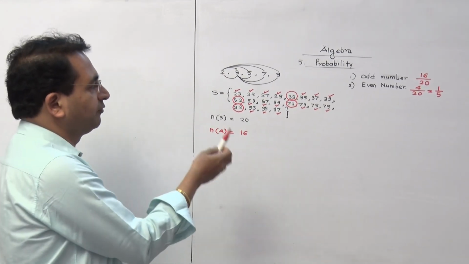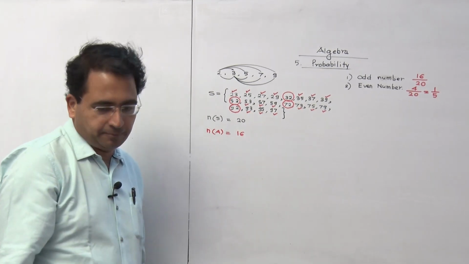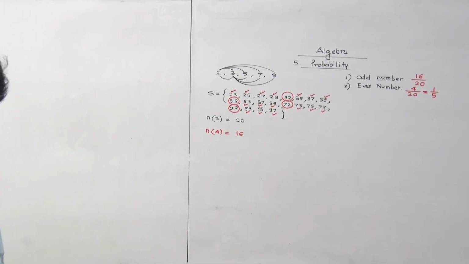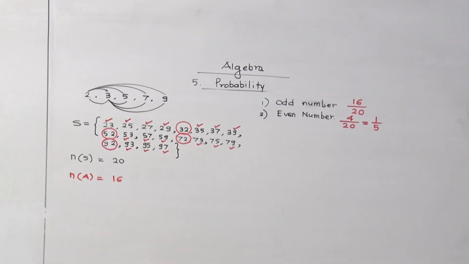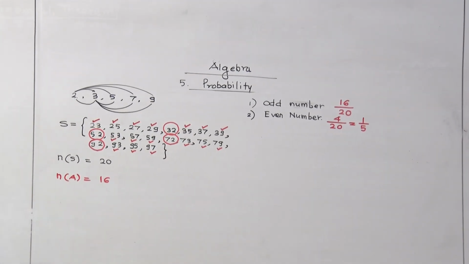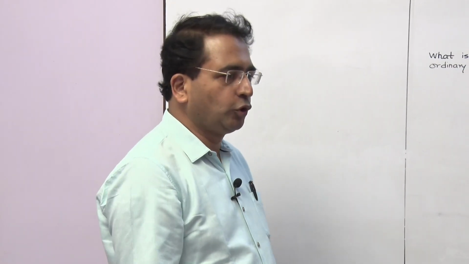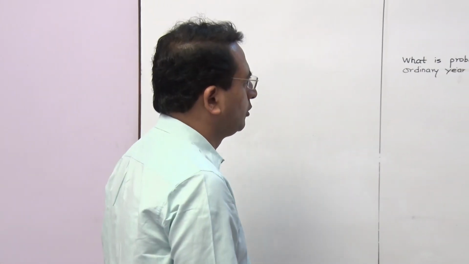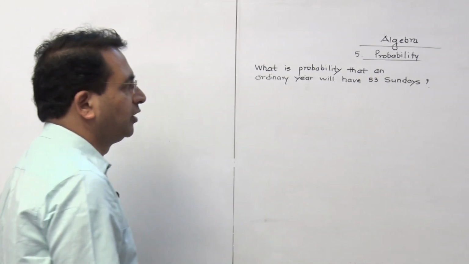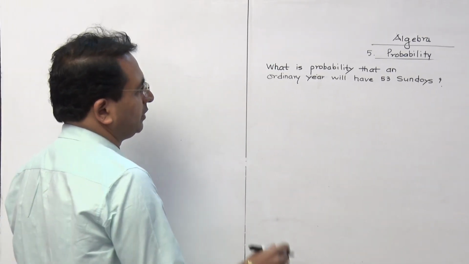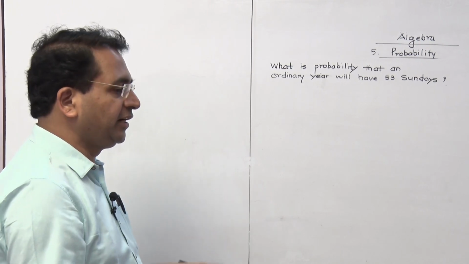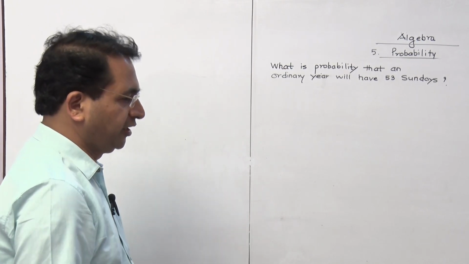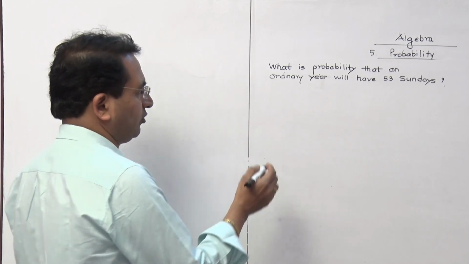These are the types of questions which are asked in the exam. We'll take one more different sum on probability which is not covered in the textbook. But there is a possibility that whatever question they ask you which is related with the textbook but not from the textbook, you may come across this question.